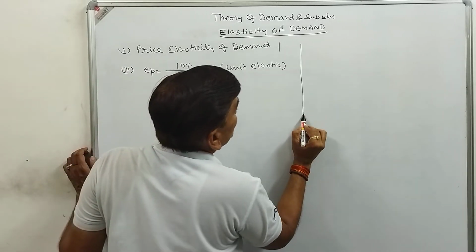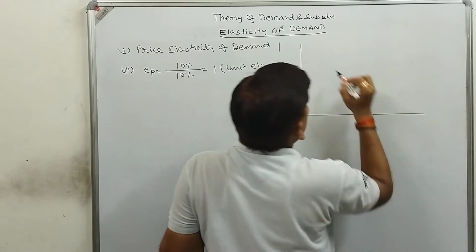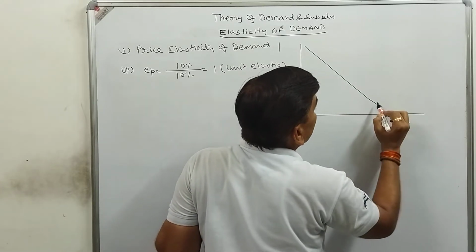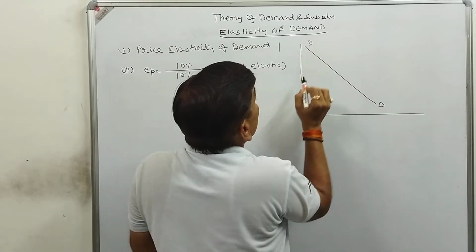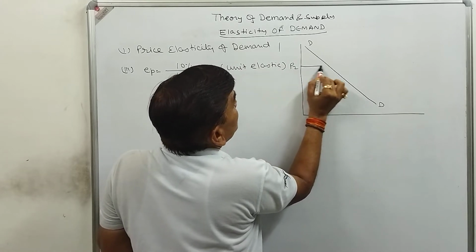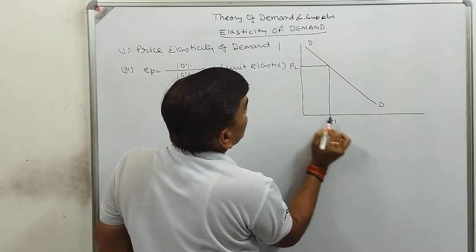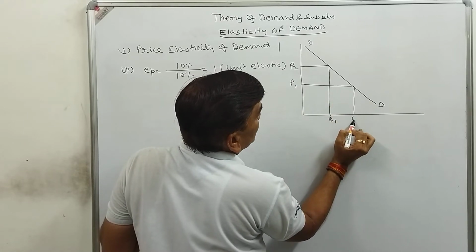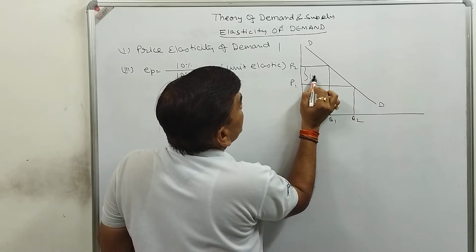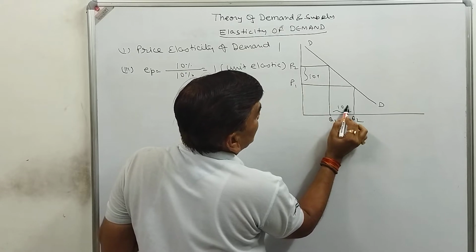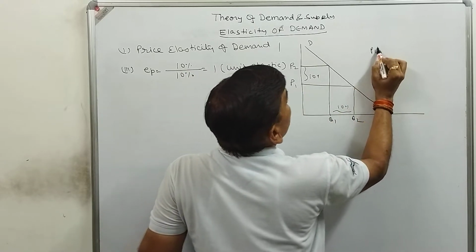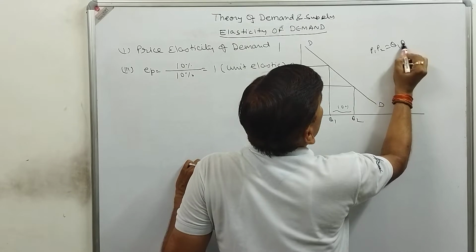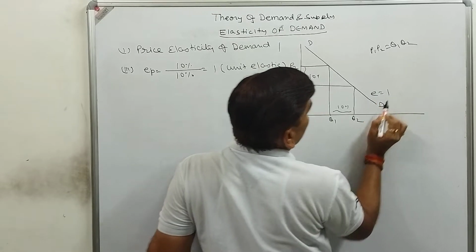In the diagram also you will see the change in price and demand is equal. Here the demand curve is over there. Firstly, the P2 price was over there, Q1 quantity was over there. The change in price is P1 and the change in quantity is Q2. Here is also 10%, here is also 10%. So P1 P2 is equal to Q1 Q2, so we will say its elasticity is 1.